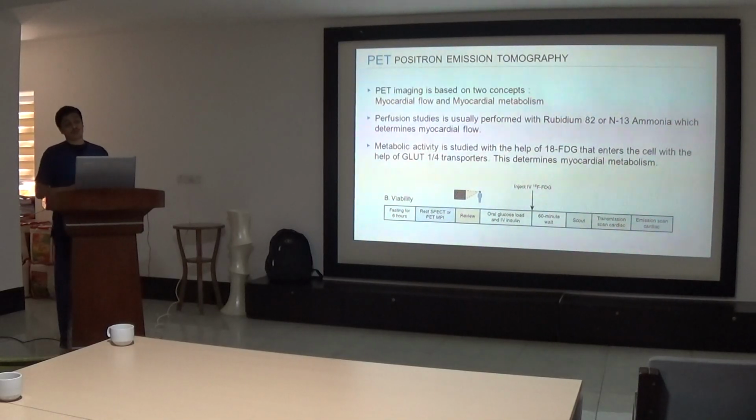So the difference from SPECT, or the advantage over SPECT, is that the PET determines both things. One is the myocardial flow, which is done with the help of rubidium or ammonia, and second is myocardial metabolism, which is done with the FDG. In this we do the rest study, and again we inject the FDG, and then we wait for 60 minutes, and again then we check. So first, what we are doing is for the myocardial flow, and this is for the myocardial metabolism.